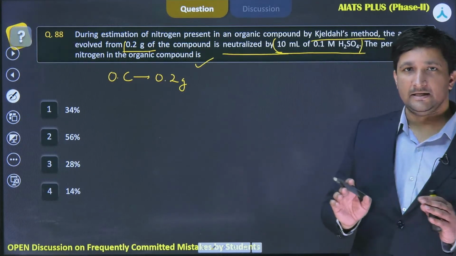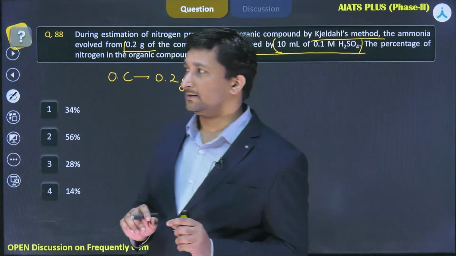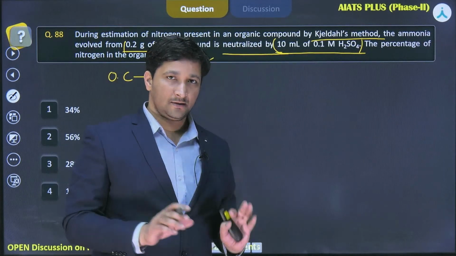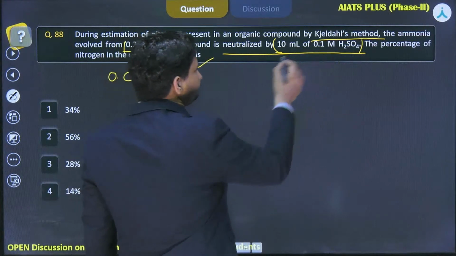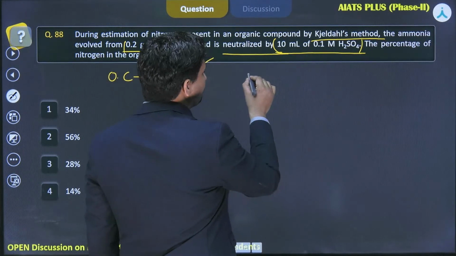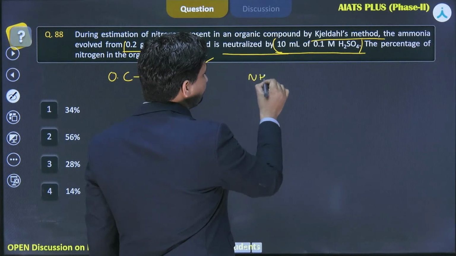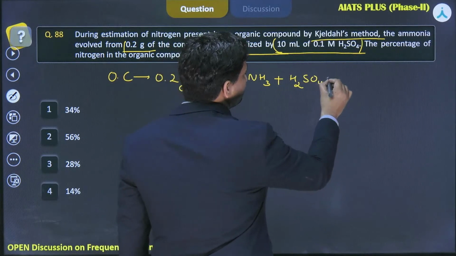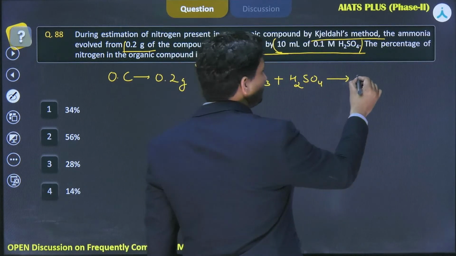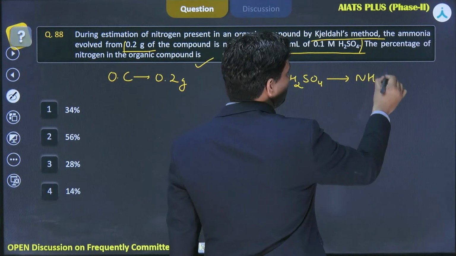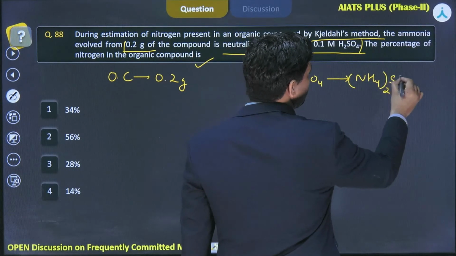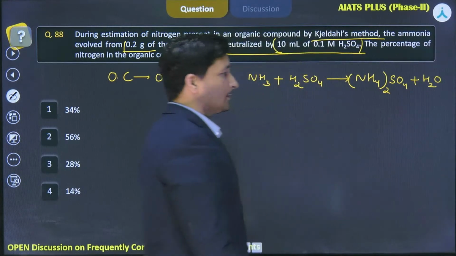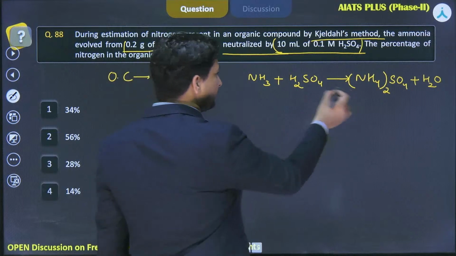So we can very easily equate it and find out how much ammonia will react with this amount of H2SO4. If you look at the balanced chemical equation, ammonia reacts with H2SO4 and forms ammonium sulfate; you have to balance it.